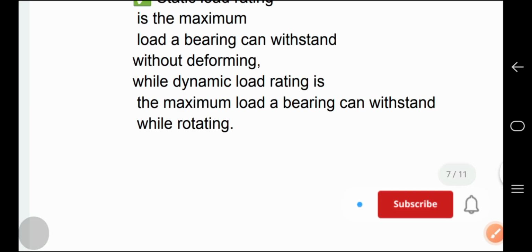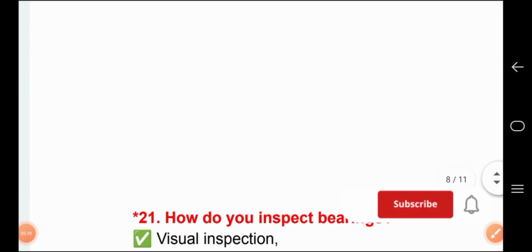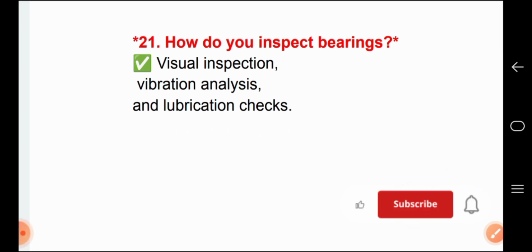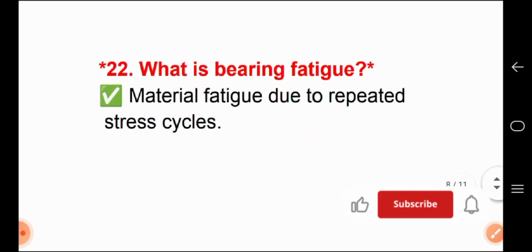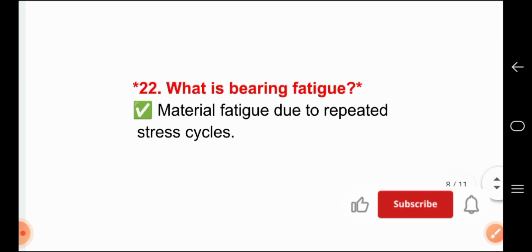Question number 21. How do you inspect bearings? For answer, visual inspection, vibration analysis and lubrication checks. Question number 22. What is bearing fatigue? Material fatigue due to repeated stress cycles.